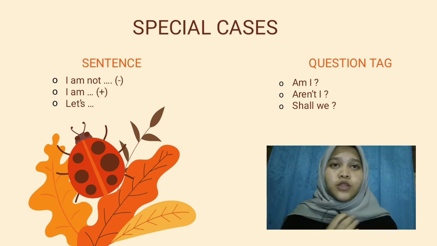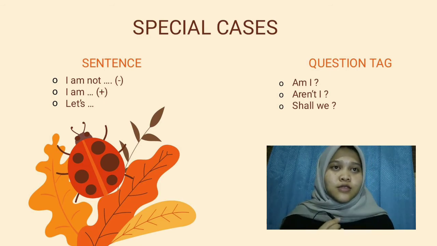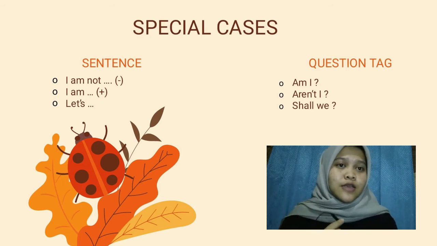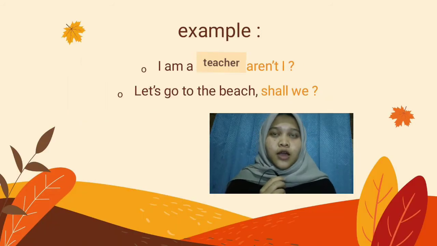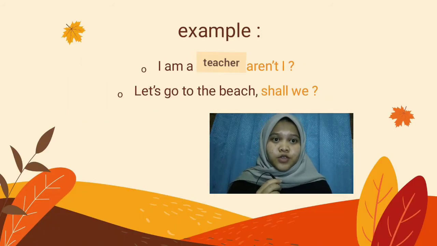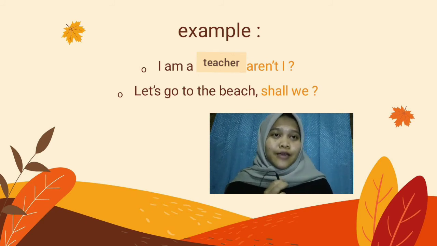Also, if you use a sentence that begins with let's, the question tag must be shall we. For example, I am a teacher, so the context is positive, right? Because it is the special case, the question tag is aren't I? I'm a teacher, aren't I? Like that. Okay, the next is let's go to the beach. Because it uses let's at the beginning, the question tag is shall we? Let's go to the beach, shall we?